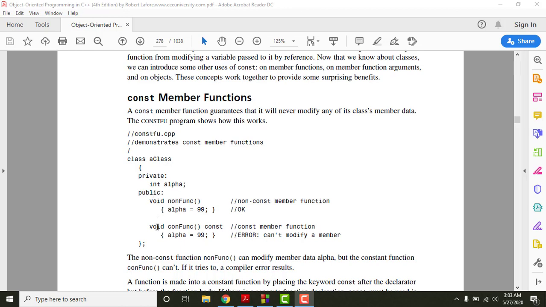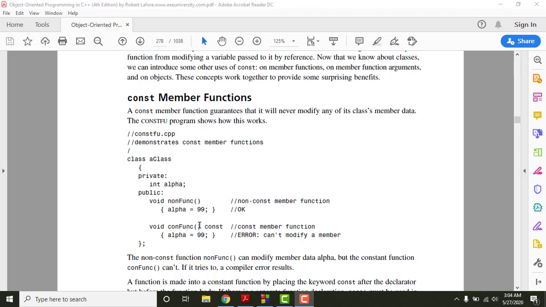Now in the public segment we have two functions, and both functions return void. The first function is named non-const function, and its function definition sets alpha equal to 99. The second function is the constant function, const func. We have mentioned the keyword const here. This keyword const indicates that this member function is constant. Therefore, it cannot update the value of our data member.